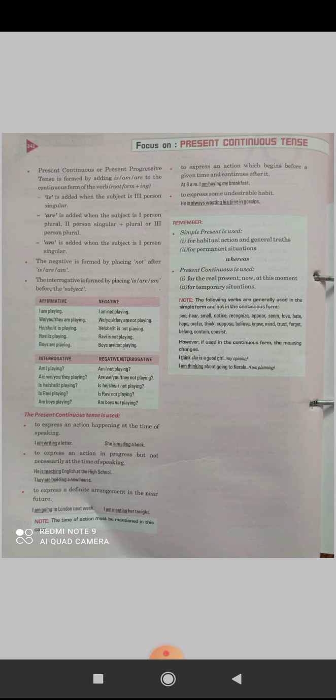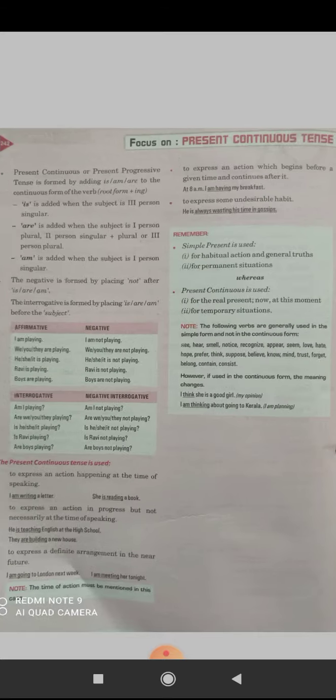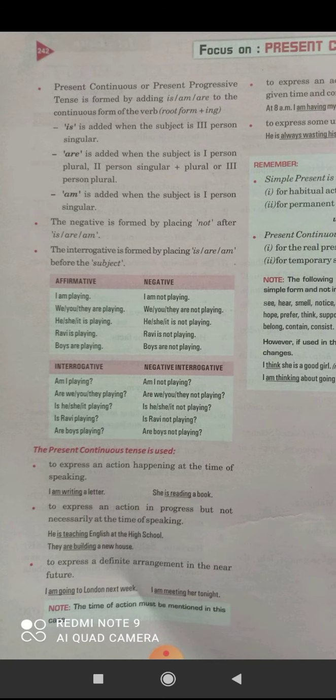Okay. Next is present continuous tense. Present continuous or present progressive tense is formed by adding is, am, are to the continuous form of the verb. Means we add ing to the root form. Is is added when the subject is third person singular. Okay. For example, he is, she is, it is.